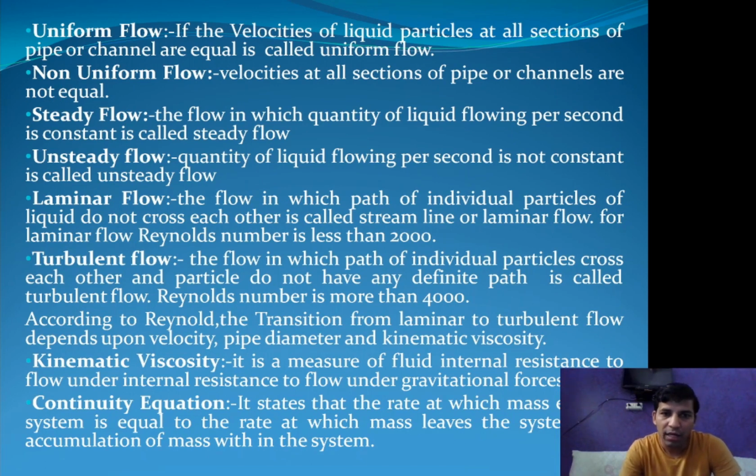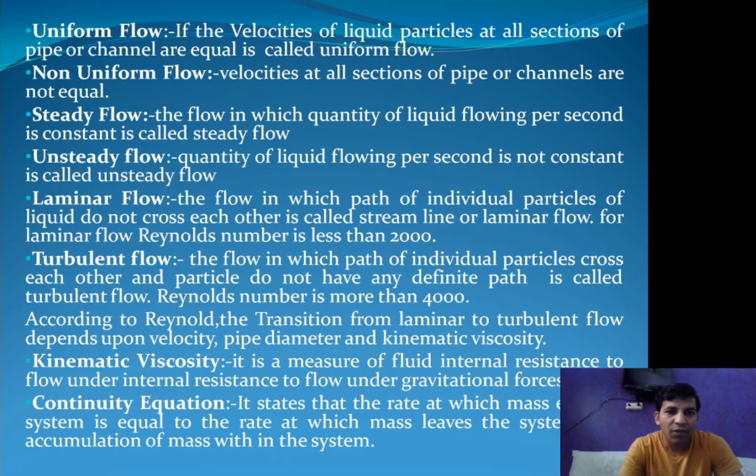Next is laminar flow. The flow in which the paths of individual particles of liquid do not cross each other is called streamline or laminar flow. If the layers of fluid cross each other, that flow is known as turbulent flow.